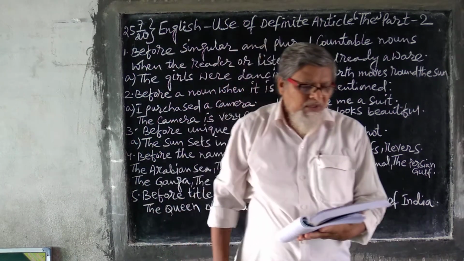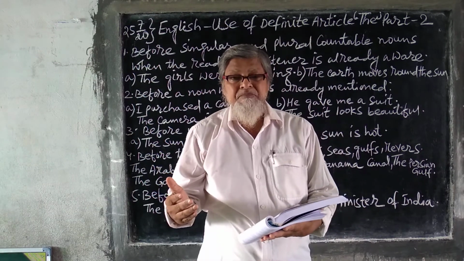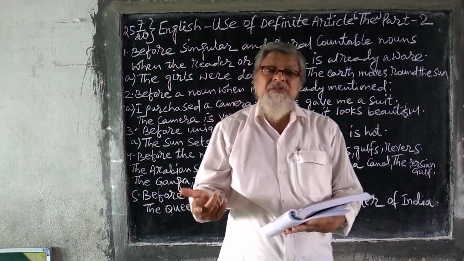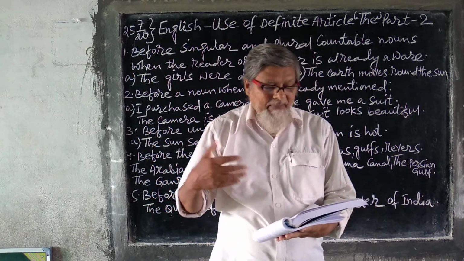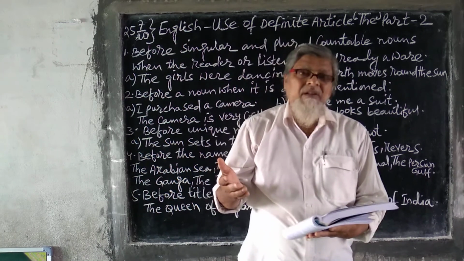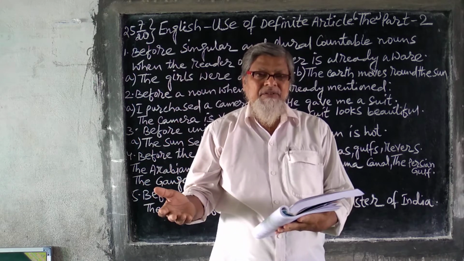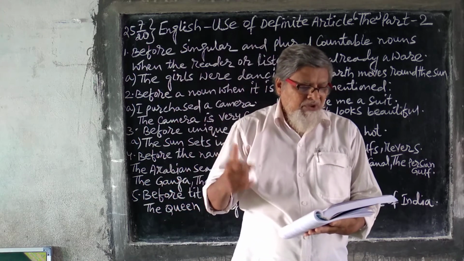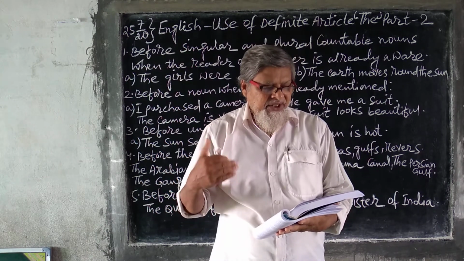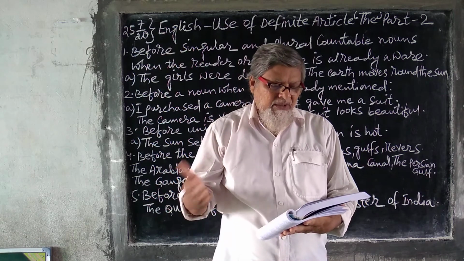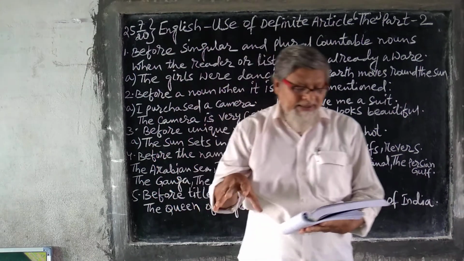Right? Now, before a proper adjective, when the word "people" is understood, see how it is used: the English language, the French language, the Americans, the French, the English. Now, before proper nouns which describe some geographical places or names: the Indian Ocean, the Pole Star, the Bay of Bengal, the Punjab.